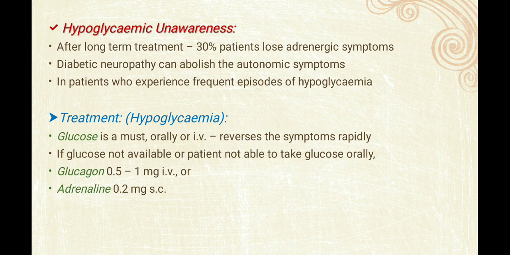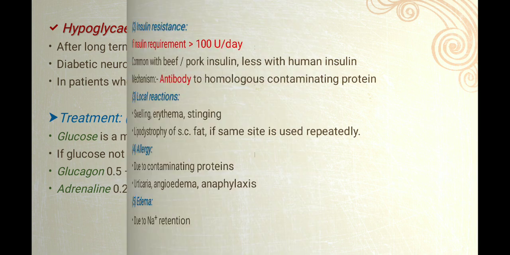Now, what will be the treatment? If you find a patient of hypoglycemia nearby, what will you do? Glucose is a must, orally or intravenously, which reverses the symptoms rapidly. If glucose is not available or the patient is not able to take glucose orally, glucagon can also be given. We generally advise the physician or doctor that the patient on insulin should always keep a chocolate with them. So when there are symptoms like that, immediately he or she can bite the chocolate and increase the glucose in his or her body.